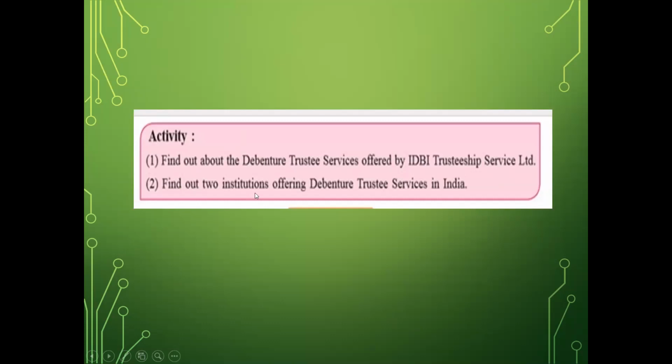Also, you have to find out 2 institutions offering debenture trustee services in India. So these are the 2 activities which I hope you all can do and get more knowledge regarding the topic. If you do it, it is much better for you to understand the topic. So class, this is a small activity. You can Google it and find out the information based on these 2 topics.